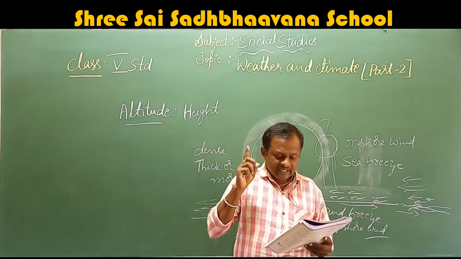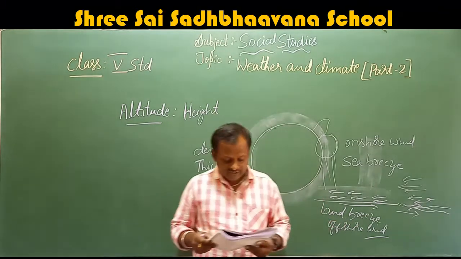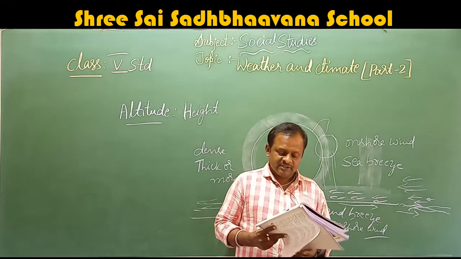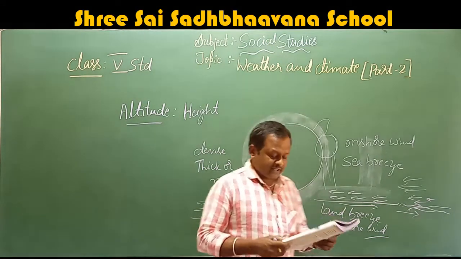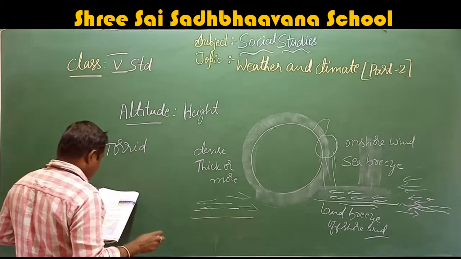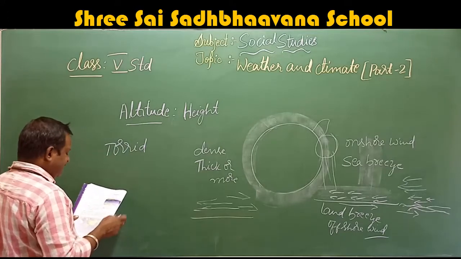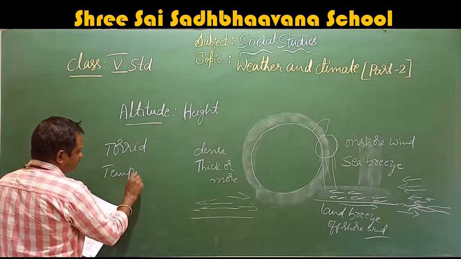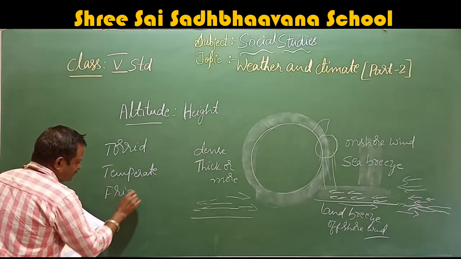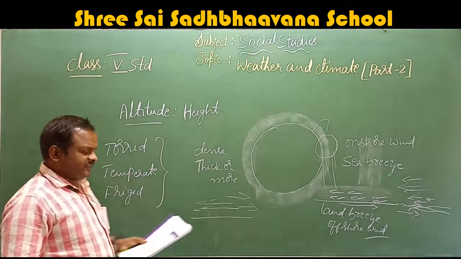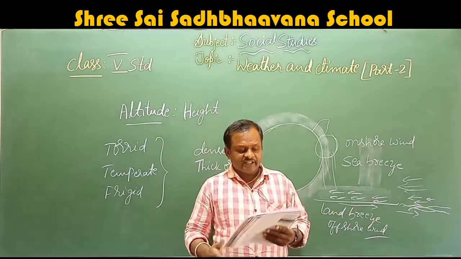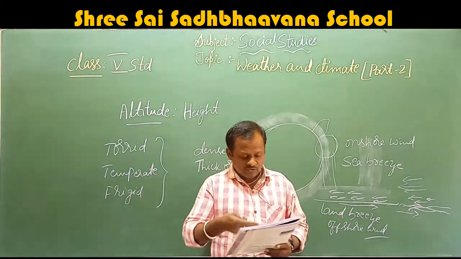The whole world is divided into climatic regions or zones according to the type of climate they have. That means they have divided it into three zones. The three main climatic zones are torrid, T-O-R-R-I-D. This is one zone. Next one is the temperate. Next one is the frigid. So these are the three zones into which the continents are divided. We will go one by one to see which continents come in which zone.